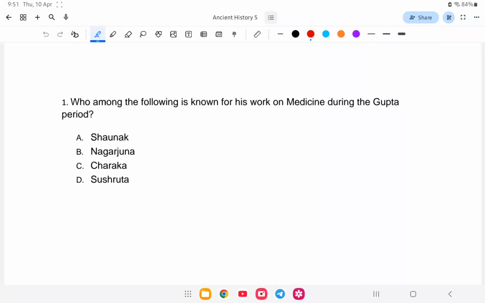So today is a continuation of the NSSB and Forest Guard Ancient History lesson. Last class was lesson 1 and lesson 2, and this is lesson number 3 of this ancient history. This will continue from ancient to medieval to modern, and the eco-polity of Nagaland is covered. This will be very helpful for your NSSB and Forest Guard general studies preparation.